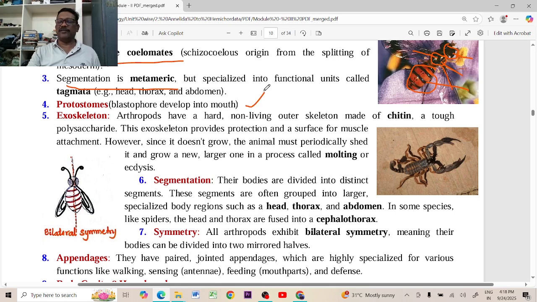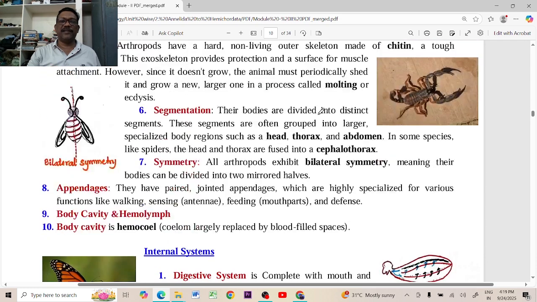Protostomes: after gastrulation, the blastopore develops as the mouth. These are called protostomes. The special character in Arthropoda is the presence of an exoskeleton. The body of insects or arthropods is very smooth. A cuticle or lipid layer surrounds the body, and it can resist dust, water, or any foreign material, which can be removed easily. This is called the exoskeleton.